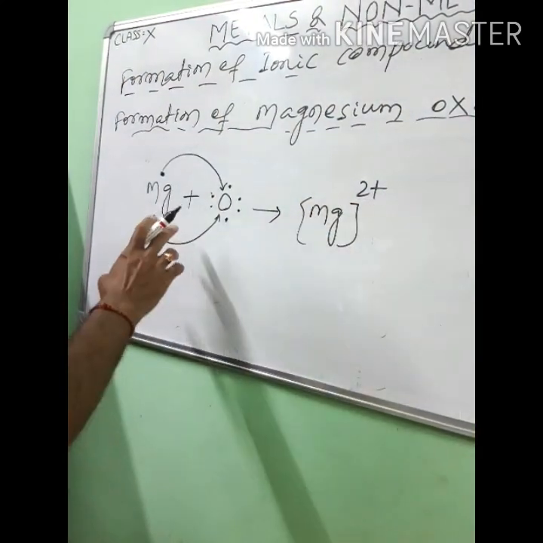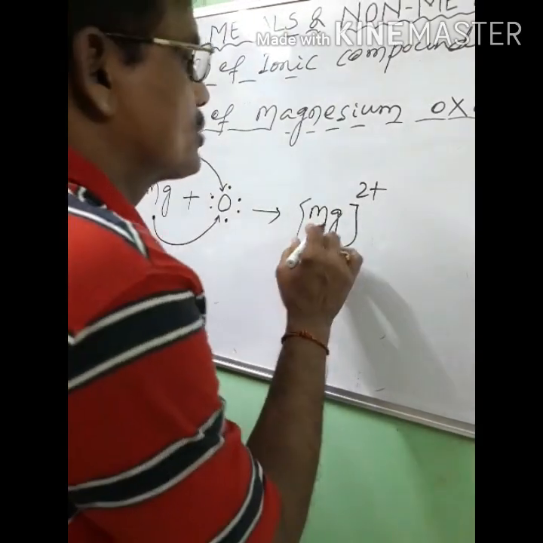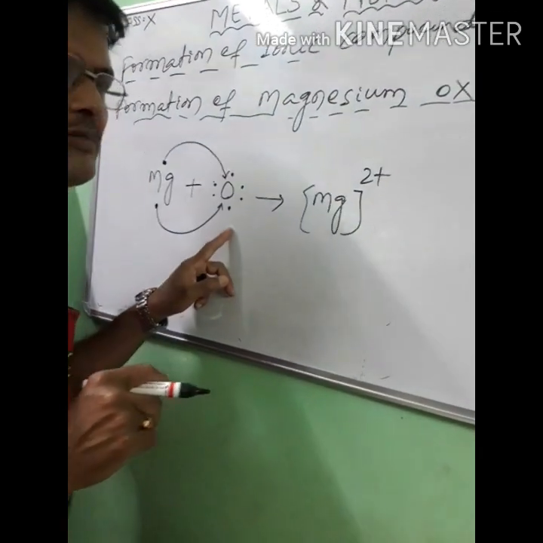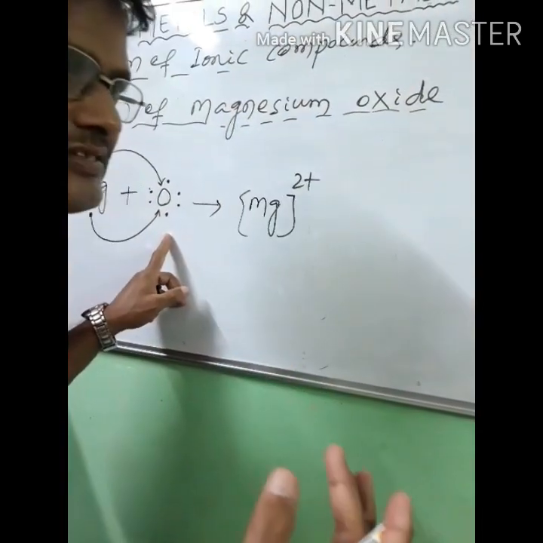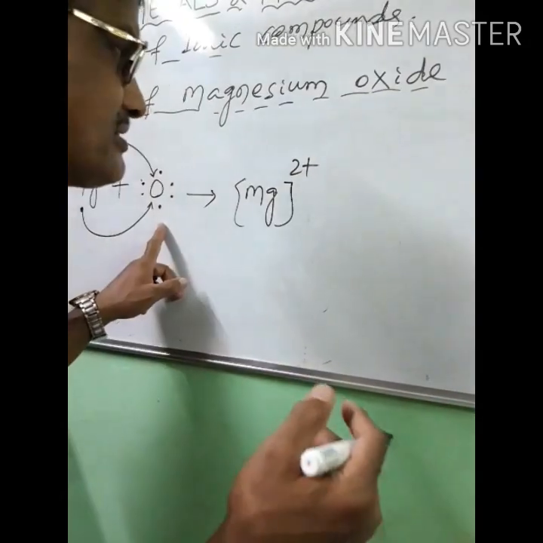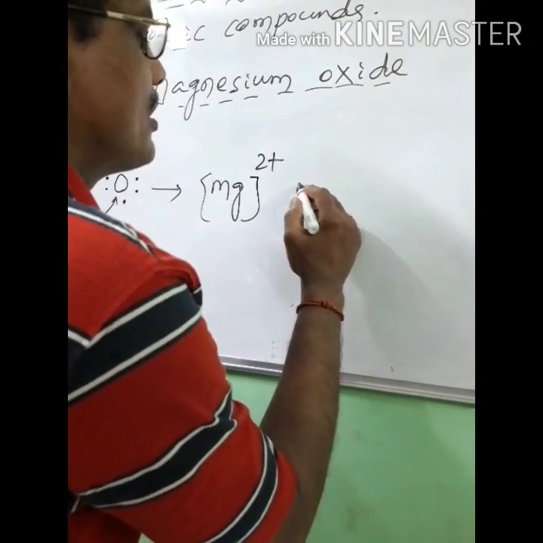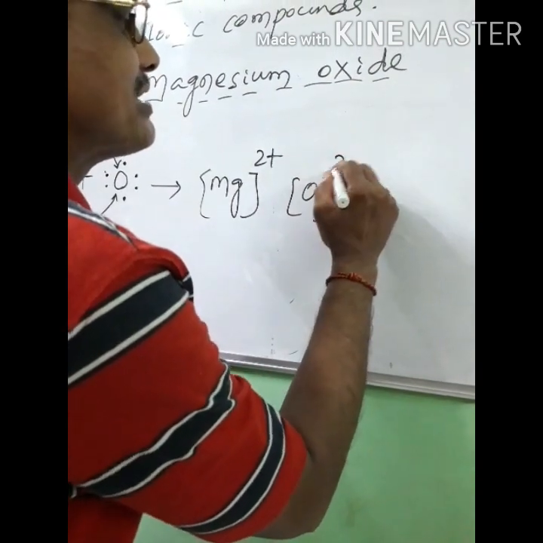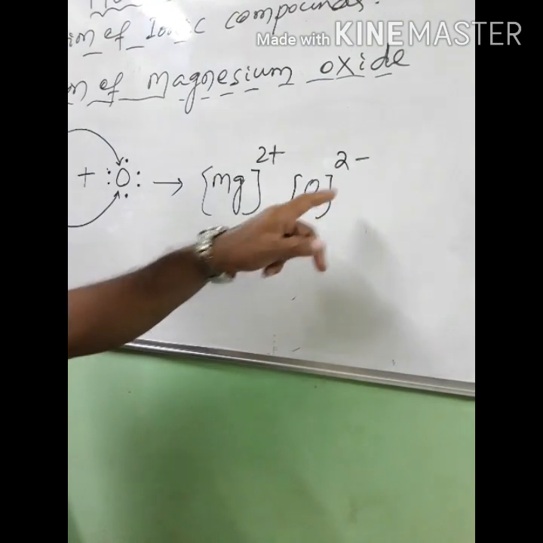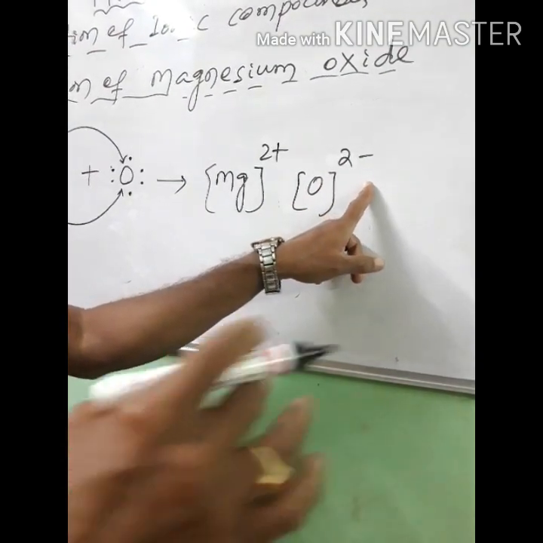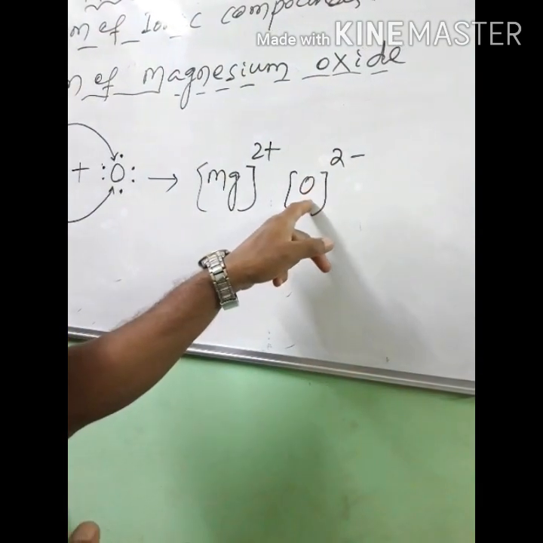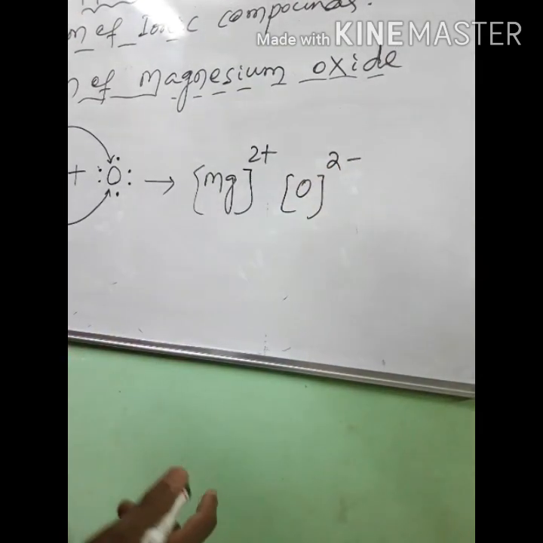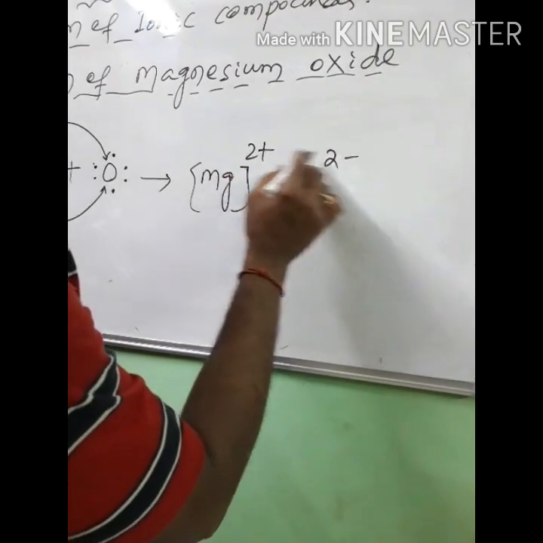And the oxygen atom will get extra 2 electrons, so that O 2 minus. Extra 2 electrons means extra 2 negative charge, so oxygen will attain a negative ion, 2 minus. Clear? So here 2 plus, here 2 minus.